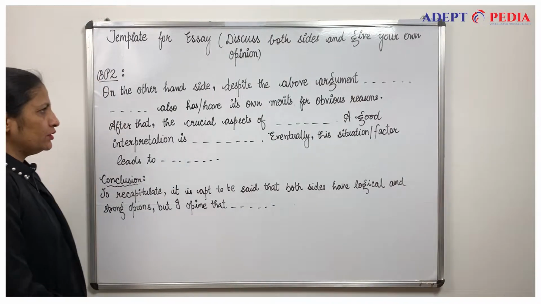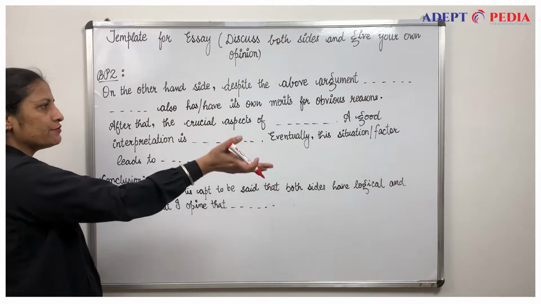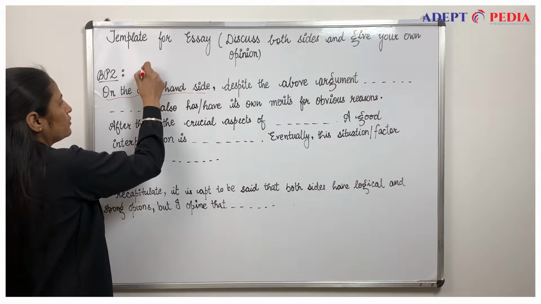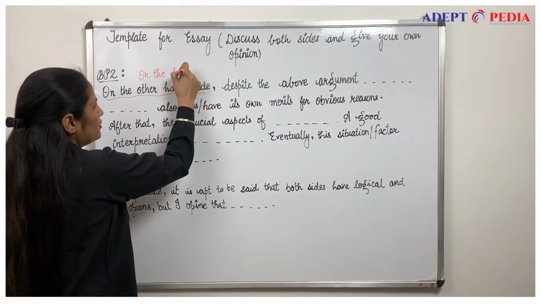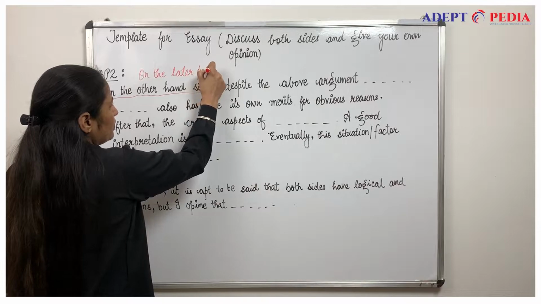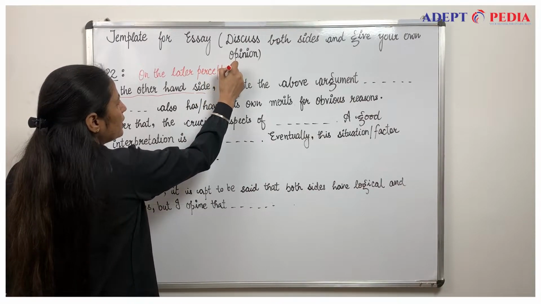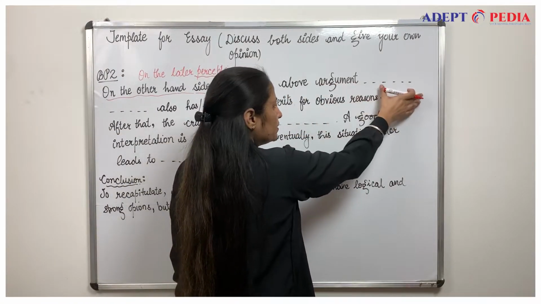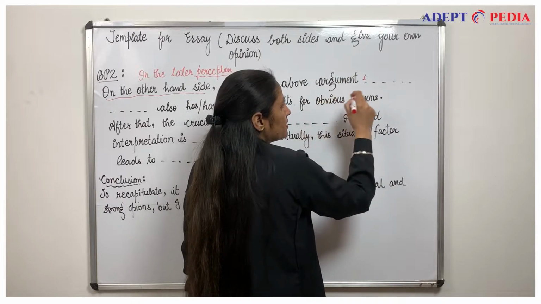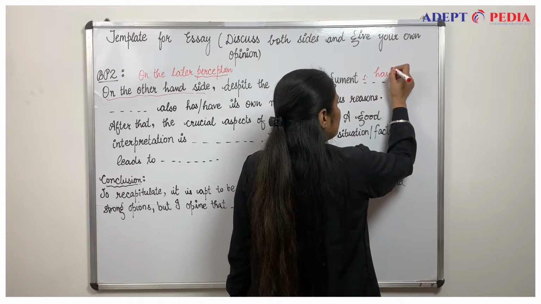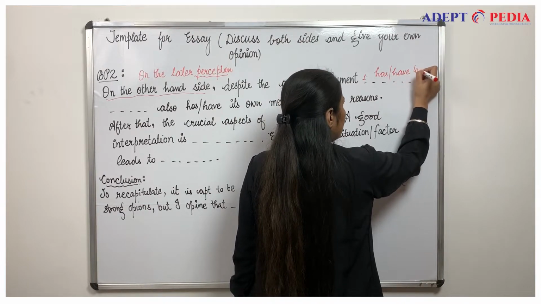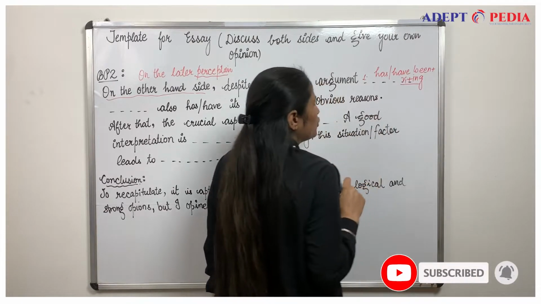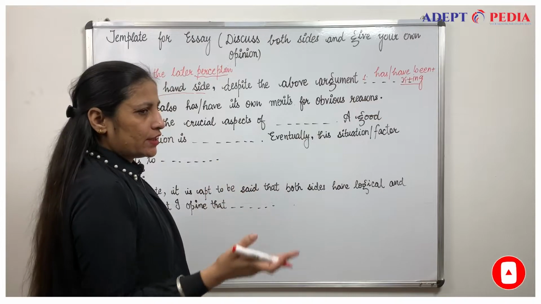Let's move to BP2. In BP2, that will definitely be the second opinion. So what we can write: on the other hand, or secondly, or you can write on the later side, later perception or perspective. It's completely up to you what better words you choose. Despite the above argument, there will be our first opinion for the second side. What I would suggest is to try to use has, have, been plus first form plus ing with your situation, as it is present perfect continuous tense.